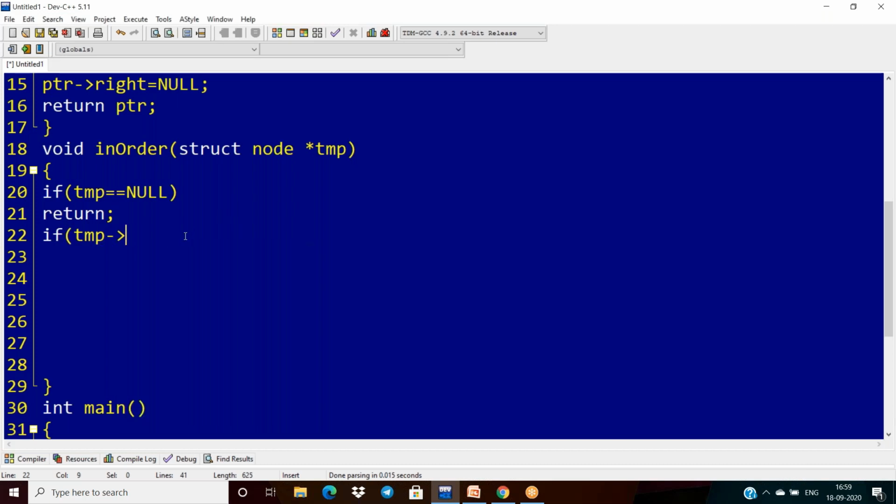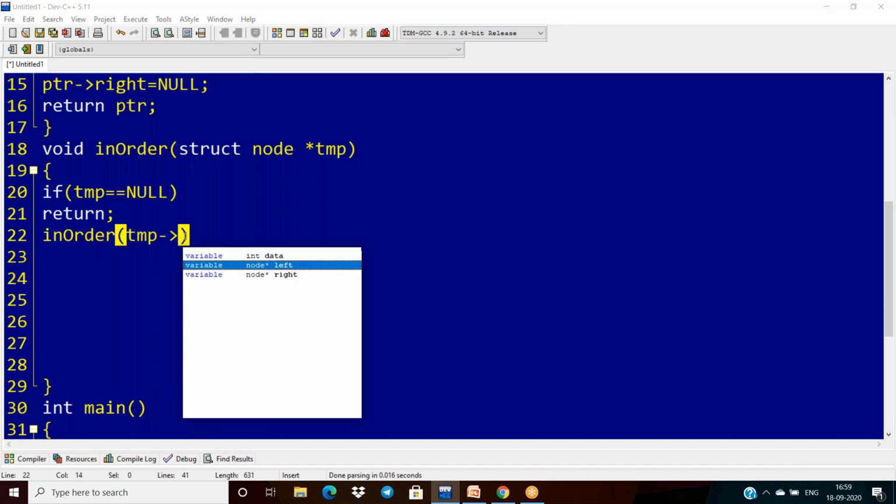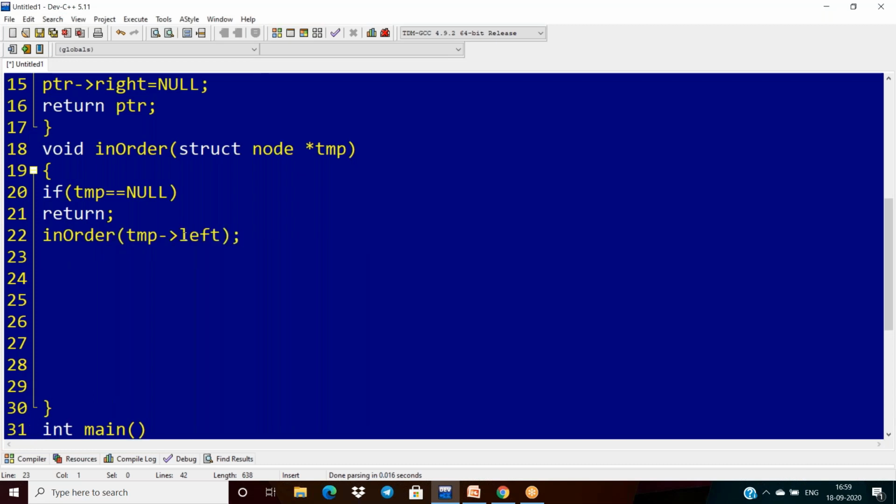Otherwise, again it is a tree here. If left one is only a child here, you can get the data. But suppose left one is a left subtree, then we have to call the same function here. So in order of, and pass the argument temp dot left.